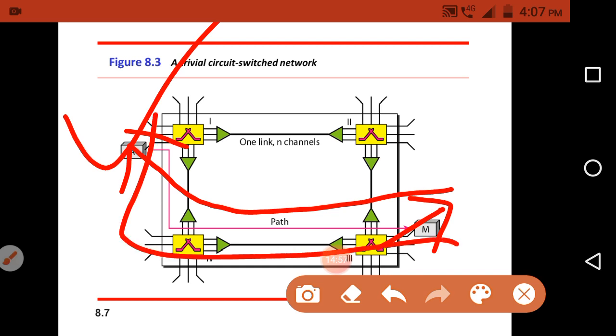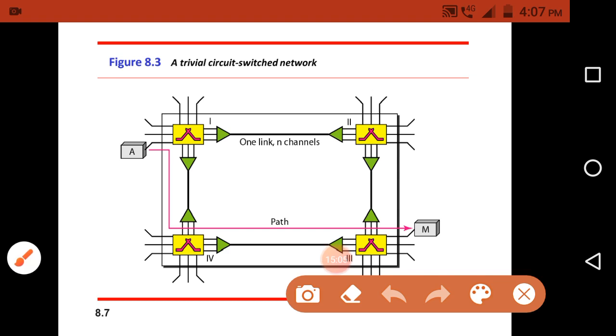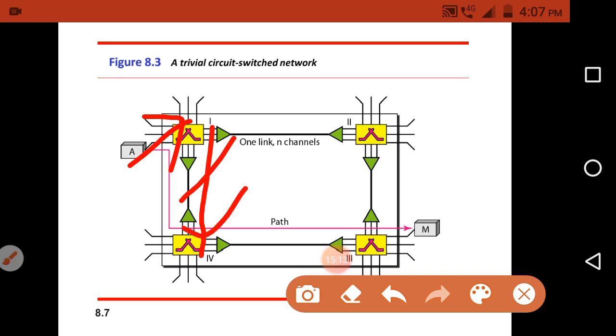Okay, so this is the setup phase. Understand what the setup phase is: first A will send the setup request to switch 1, and switch 1 will find a channel from the link. Through that channel it will forward the setup request to switch 4.